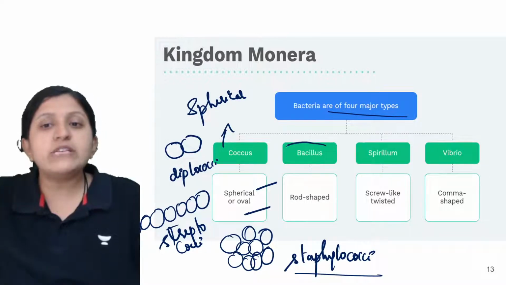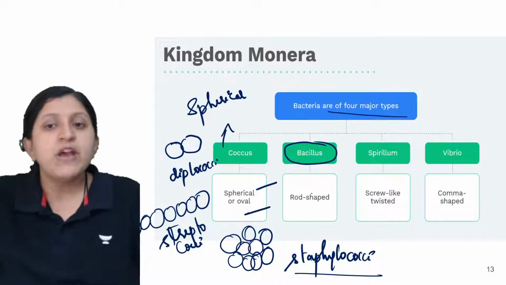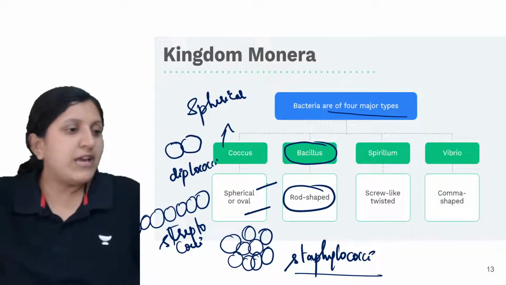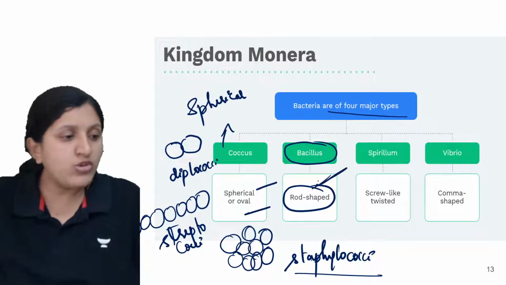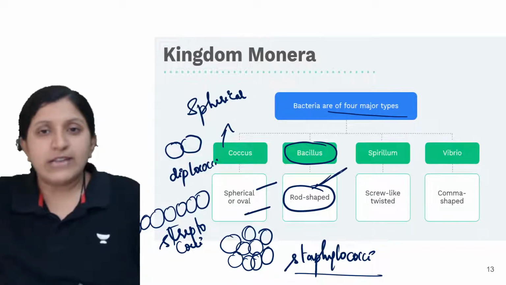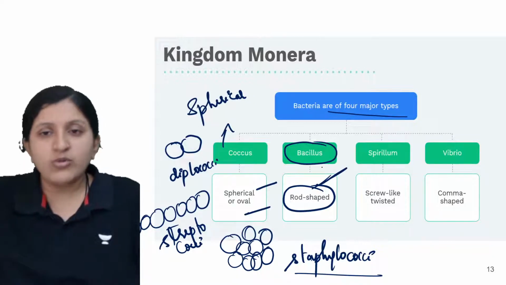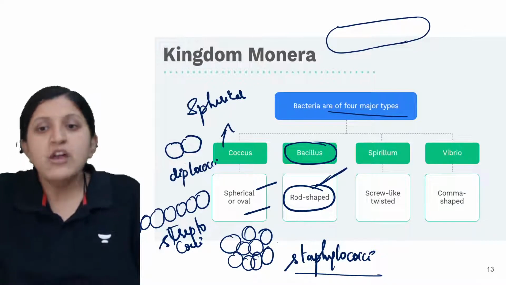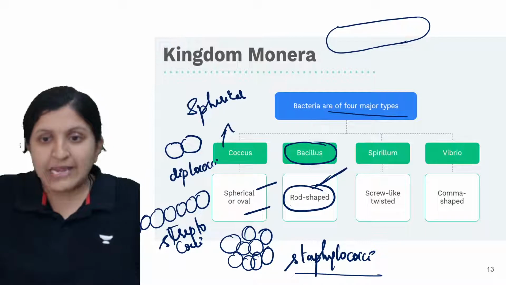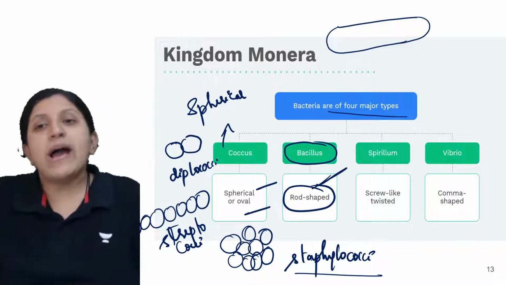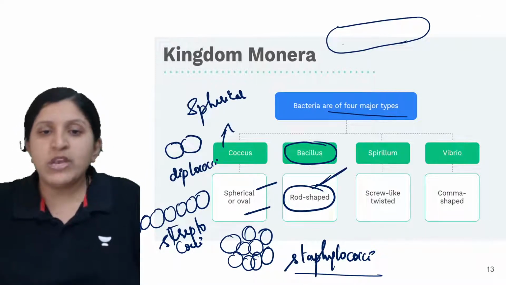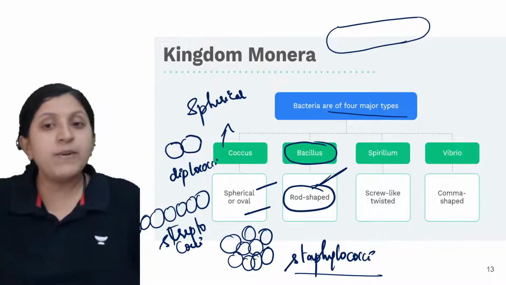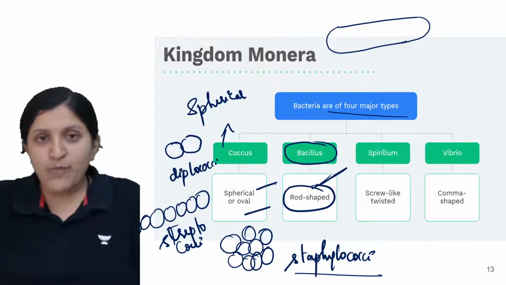The same way with respect to bacillus as well, which are not spherical or oval shaped. These are rod shaped ones. What exactly is a rod? Now you know, it is somewhat like this. They are more of rod shaped structures. These rod shaped bacteria can also exist two in number. When they are two in number, we call them diplobacilli.